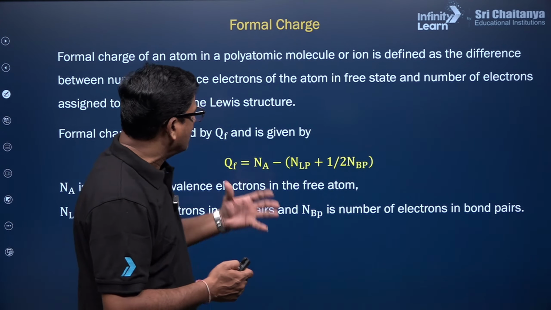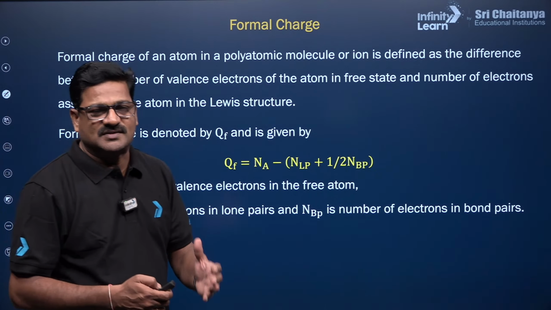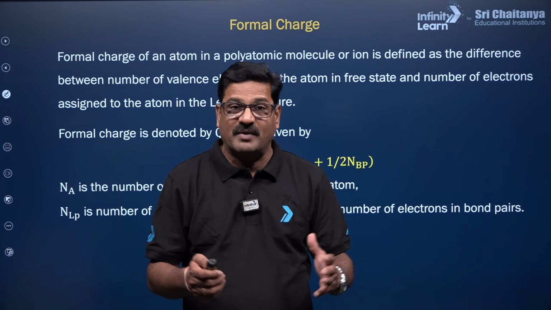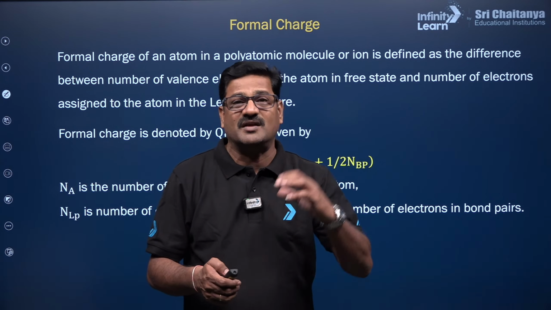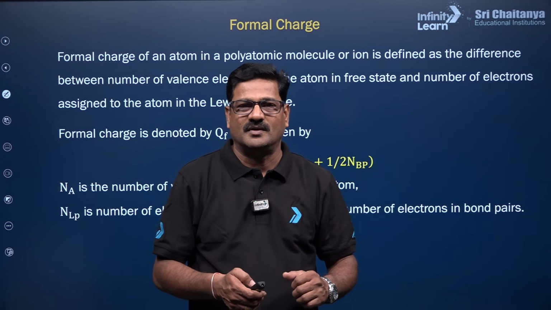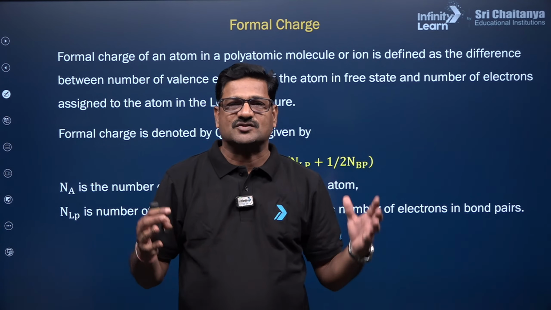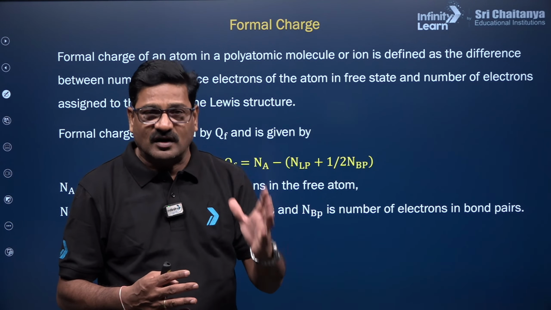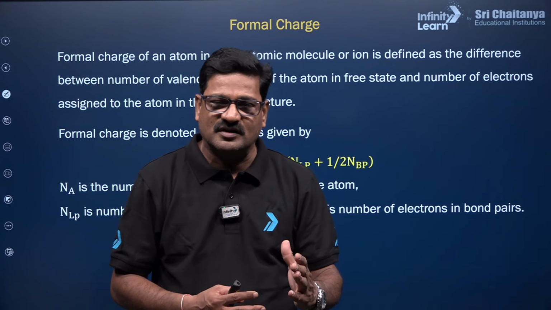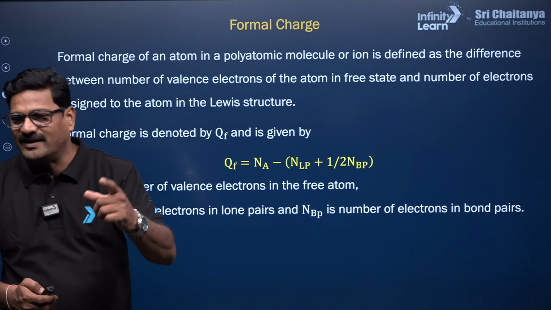Why is this formal charge important? When you write Lewis structures, they are imaginary structures, and they may be correct or wrong. For that you can write more than one kind of structure, which are called resonating structures. The possible correct resonating structures can be cross-checked by using this formal charge. Children, this is very important.